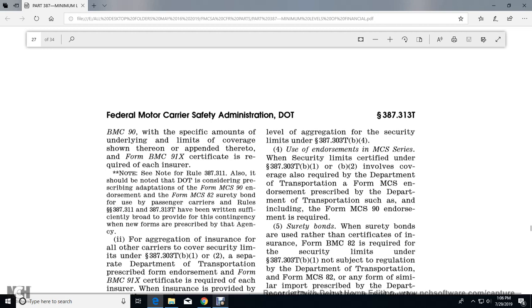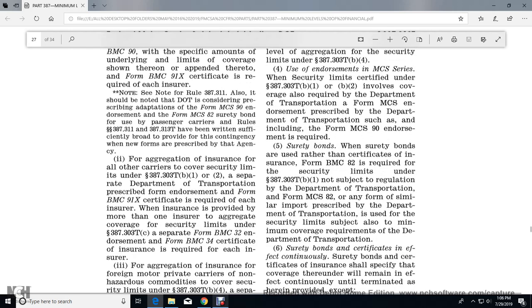Endorsement MCS: service security limits covered and certified by the A3873003TB1 or B2 involved with the coverage required by the Department of Transportation. Form MCS endorsement prescribed by the Department of Transportation, including Form MCS 90 with the endorsement, is required. Surety bonds: when the surety bond is used rather than certificate of insurance for the MC 82, but as required by the security limits under 3873003TB1, not subject to the regulation of the Department of Transportation.